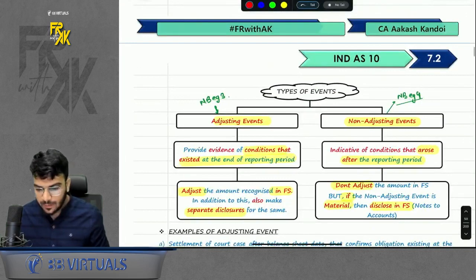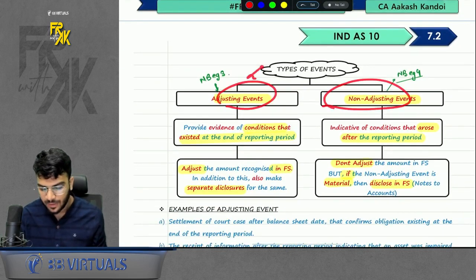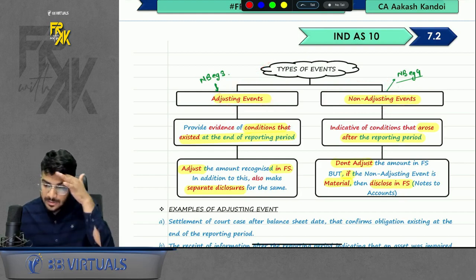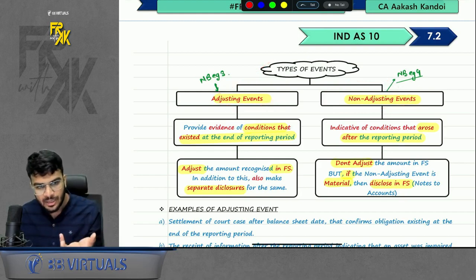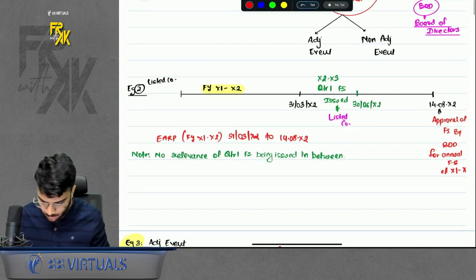Anyways, then there are two types of events. One is adjusting event and one is non-adjusting event. What is the meaning of adjusting event? It basically means that something which already existed on the balance sheet date and after year end you got some additional evidence. Sir, what is the example?